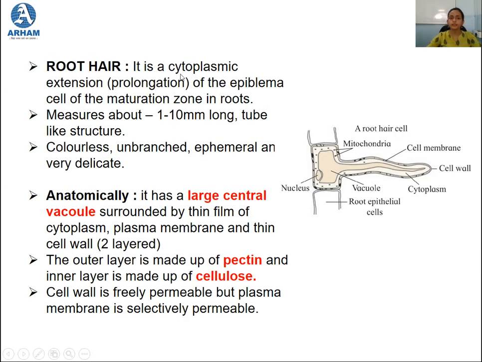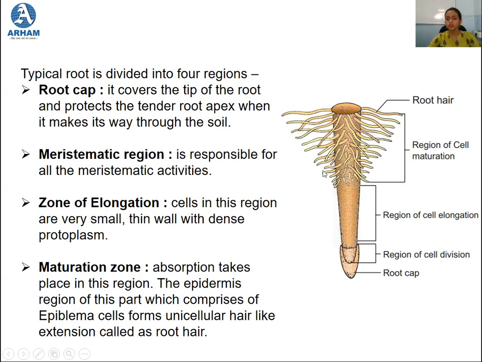So the root hair is a cytoplasmic extension, or you can say a prolongation, of the epiblemma cell of the maturation zone in the roots. So here this is the maturation zone, and these root hairs are nothing but the prolongation or the cytoplasmic extension of the epiblemma cells. Now epiblemma cells, what are epiblemma cells?